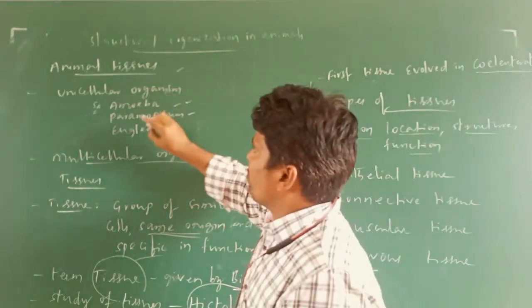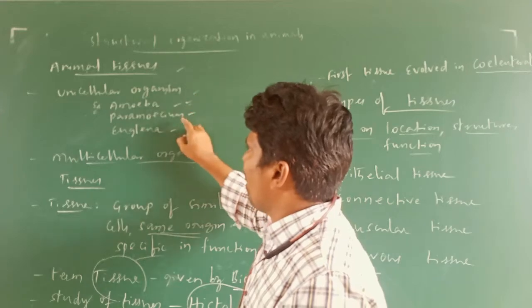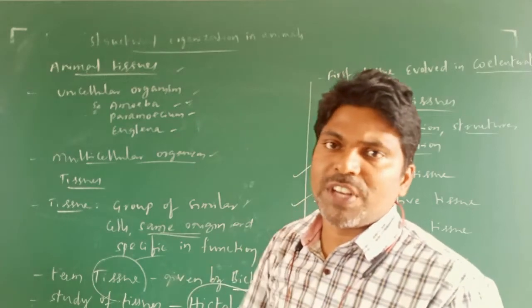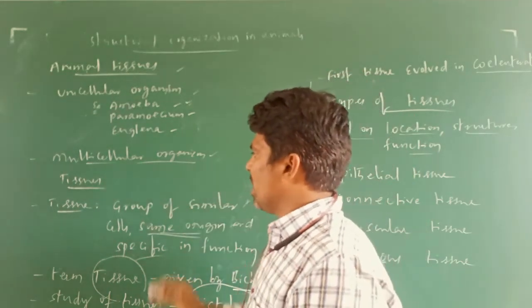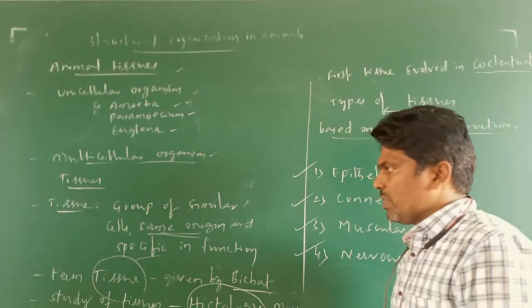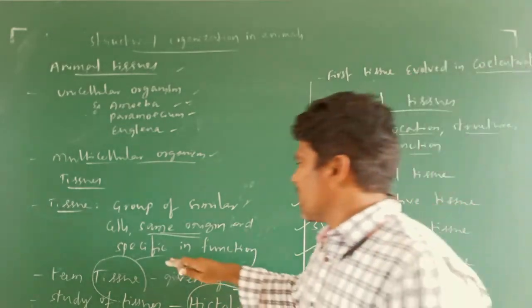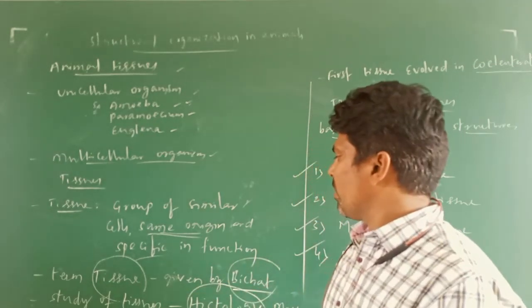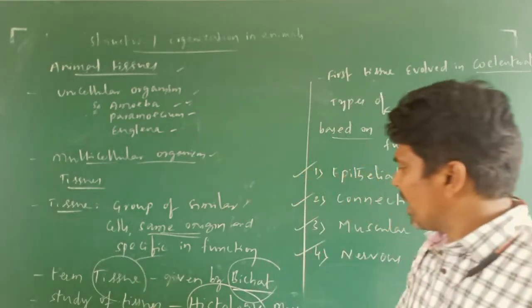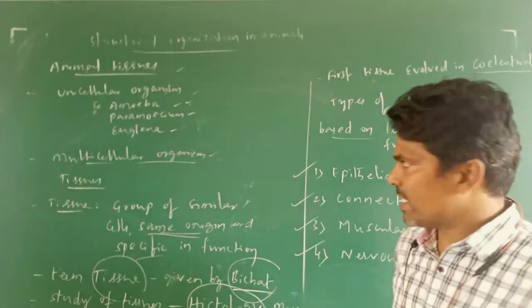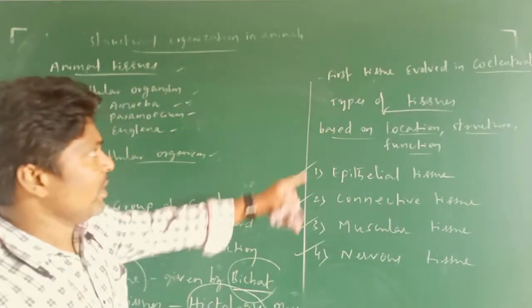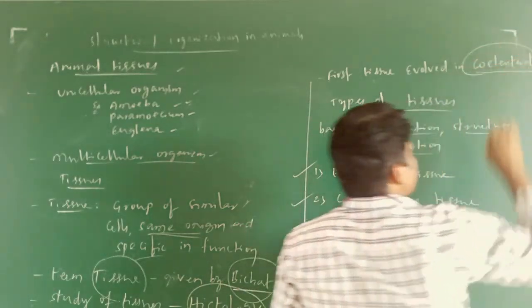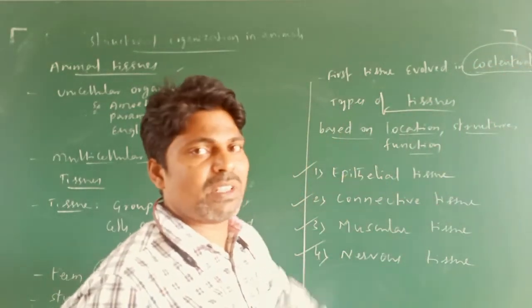In unicellular organisms like amoeba, paramecium and euglena, and in multicellular organisms, specific functions are done by specific tissues. A tissue is a group of similar cells having the same origin and specific function. The term tissue was given by Bichat. Study of tissues is called histology. The first tissue evolved in the phylum Coelenterata, which many exams have asked previously.